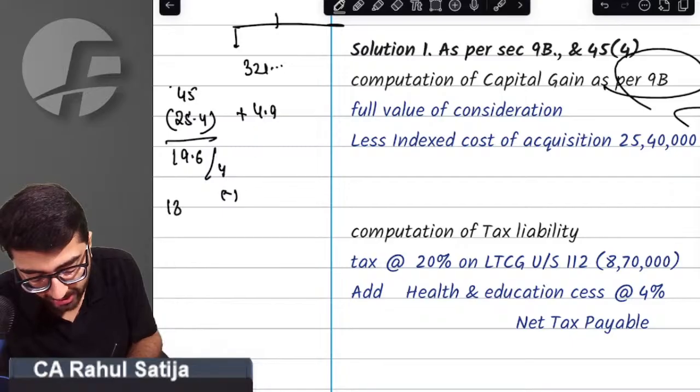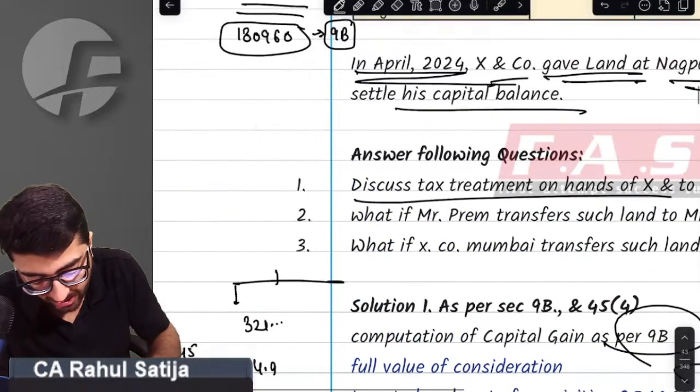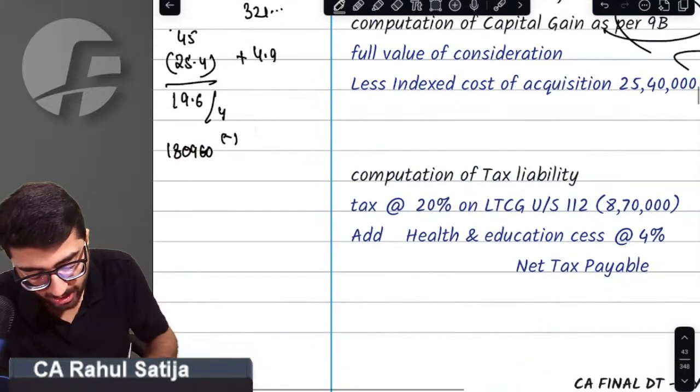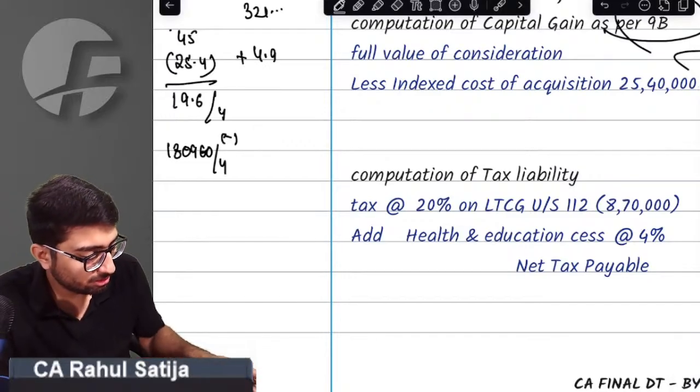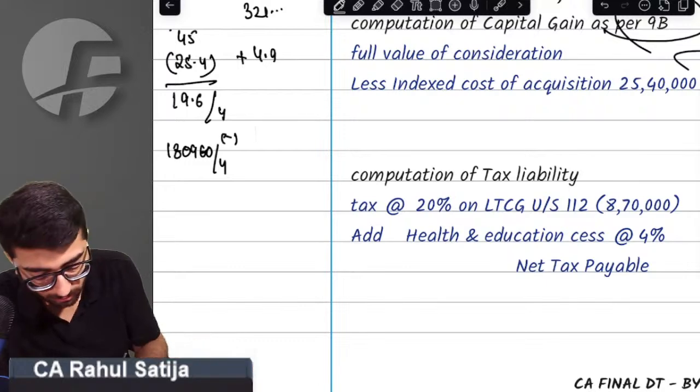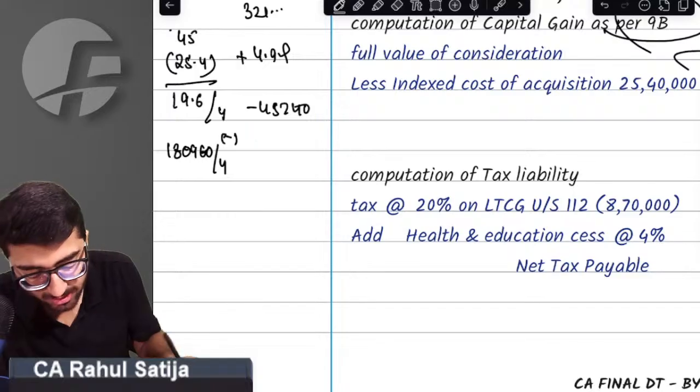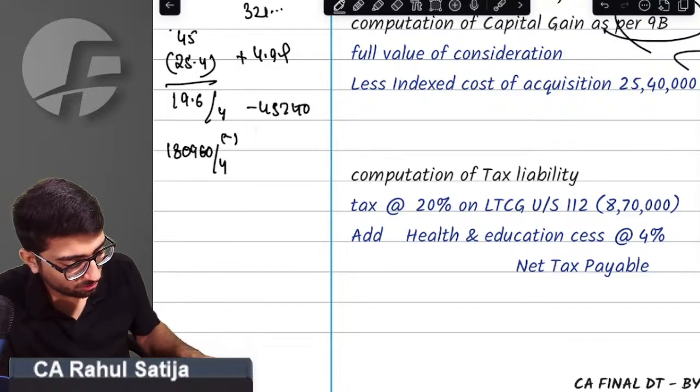But sir, 180,960 is the tax amount. So the tax amount calculated above is the tax amount that has to be shared between all partners. 45,240 is the tax amount to be reduced.